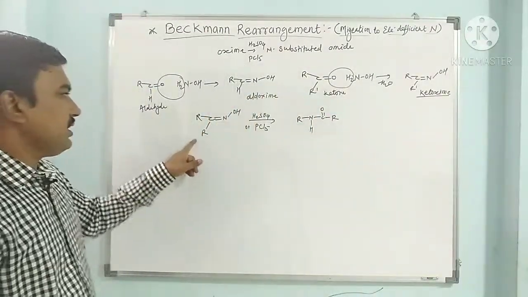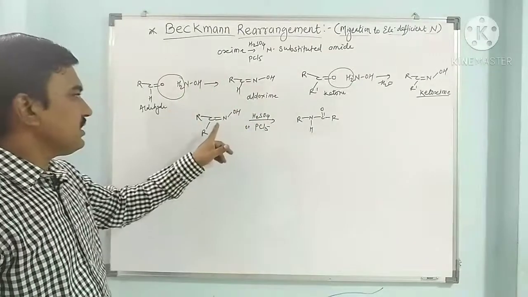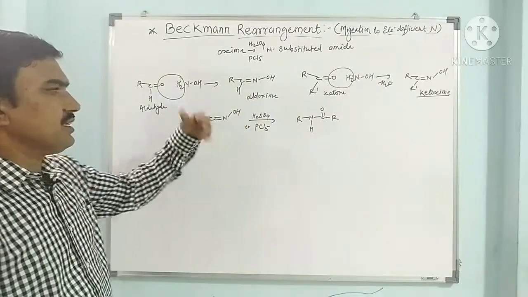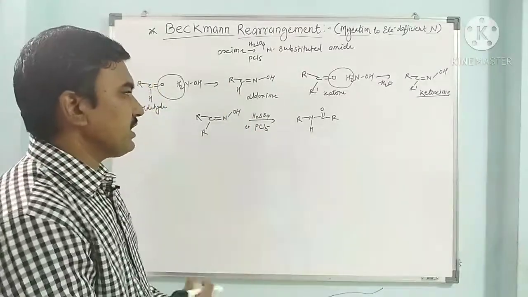So here this R migrated to nitrogen, there is a loss of OH from this nitrogen, and this C plus gets attacked by water molecule during hydrolysis. So I have to see detailed mechanism later on.